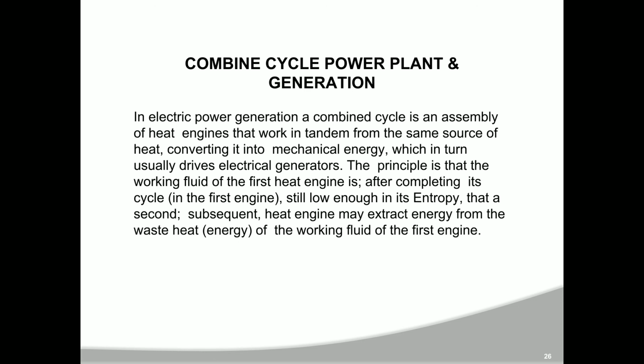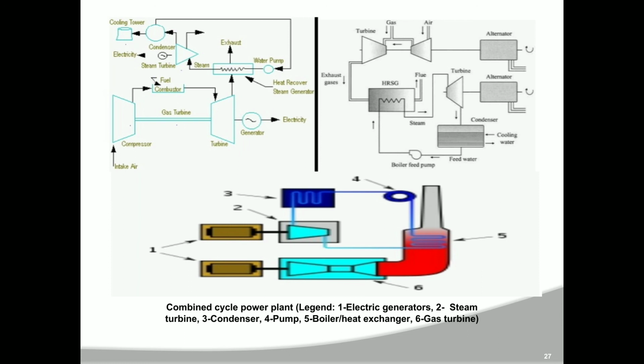Combined cycle power plant and generation. In electric power generation, a combined cycle is an assembly of heat engines that work in tandem from the same source of heat, converting it into mechanical energy, which in turn usually drives electrical generators. The principle is that the working fluid of the first heat engine is, after completing its cycle in the first engine, still low enough in its entropy that a second subsequent heat engine may extract energy from the waste heat of the working fluid of the first engine. Combined cycle power plant.